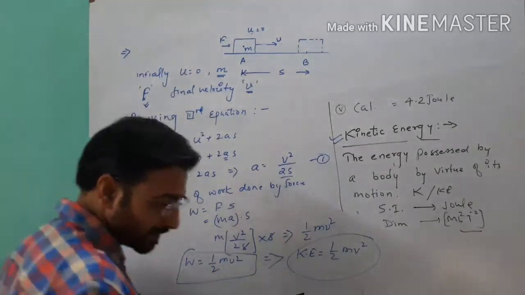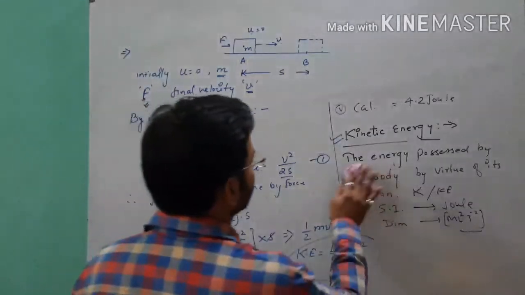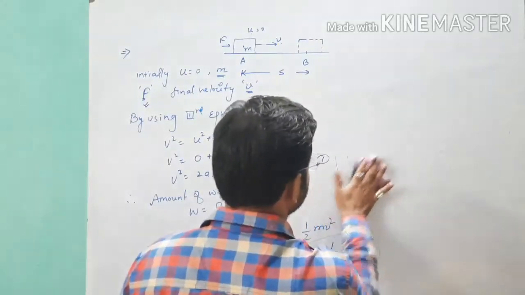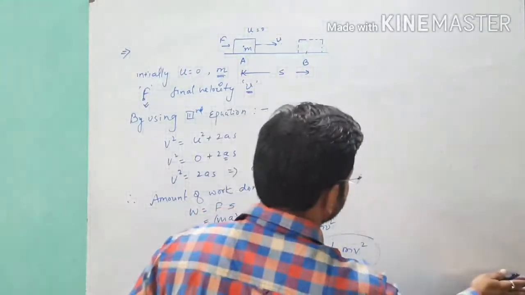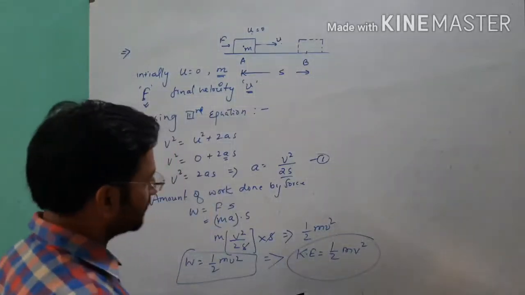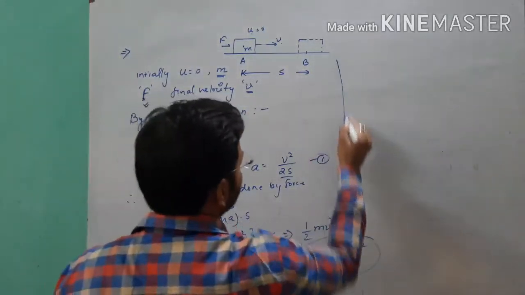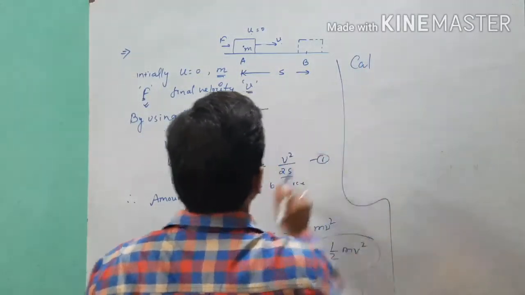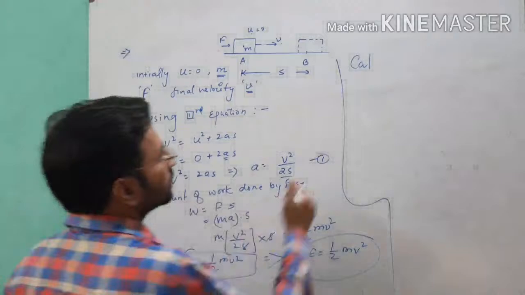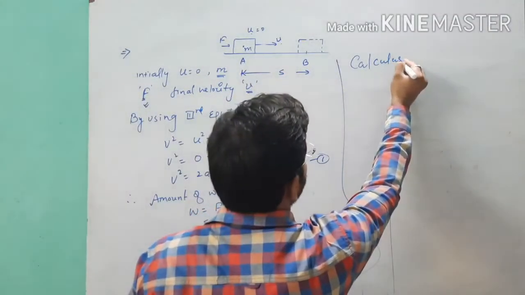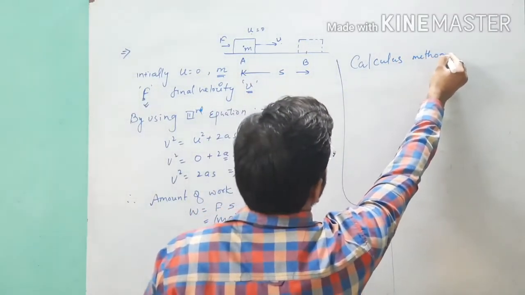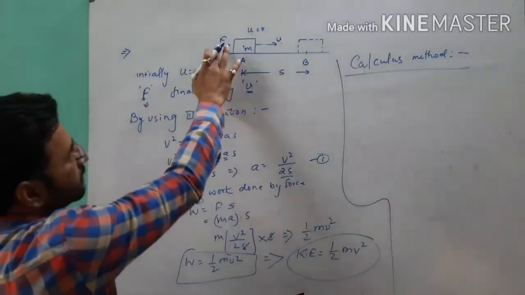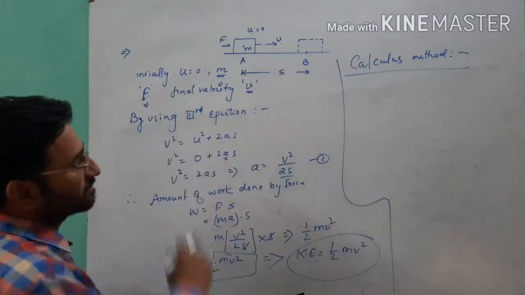Now we have another method to derive this formula, which is called the calculus method. Let's see how we prove, using the calculus method, the relationship between kinetic energy and velocity, that is, K equals half mv square. This is an alternative method; you can opt for any one out of these two.